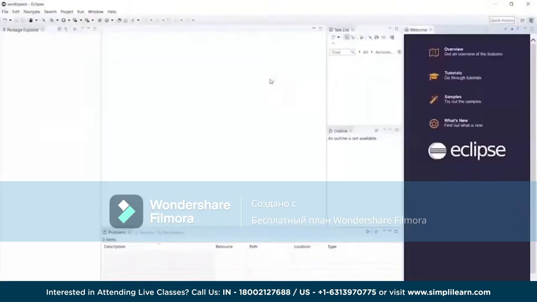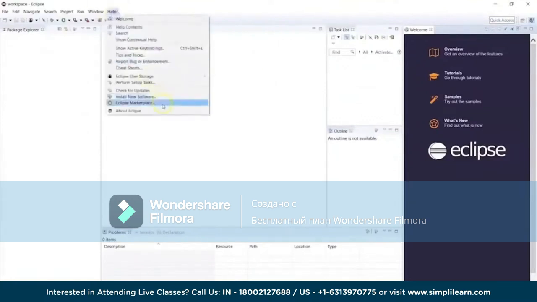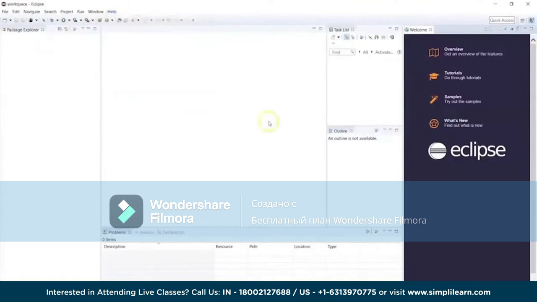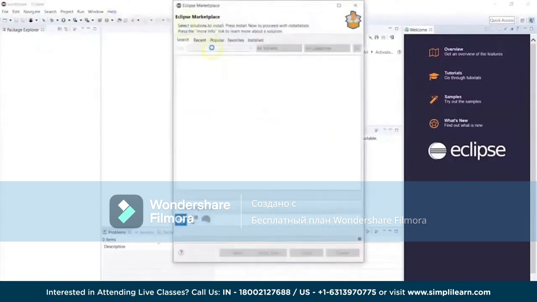Okay, so now Eclipse is open. The very first thing we have to do is the Gradle plugin installation so that we can create new projects on Gradle, and then we have to configure the path, that is, how the Gradle plugin can be configured in the preferences and all that stuff, and then we will be doing the build process. So the very first thing is to go to the Eclipse Marketplace. In there we have to search for Gradle.